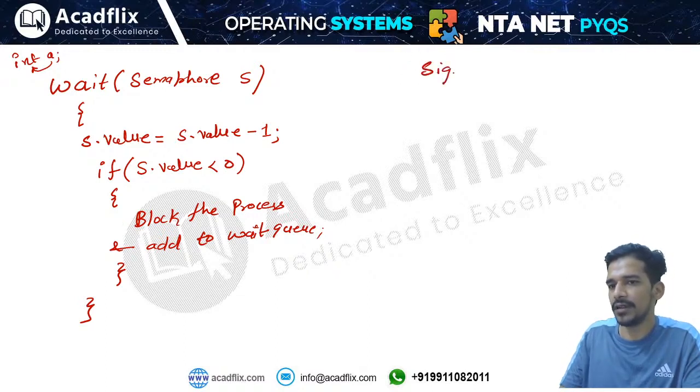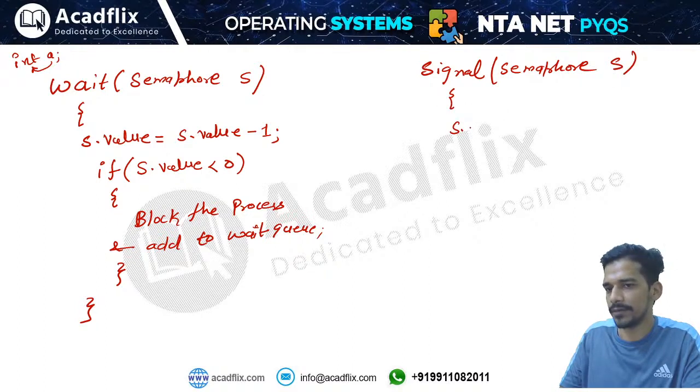The signal operation also takes a semaphore variable as an input, and it will increment the value of the semaphore: S.value = S.value + 1.